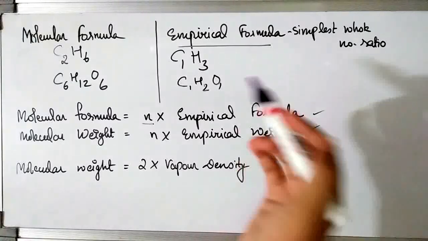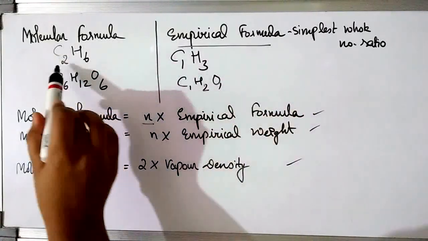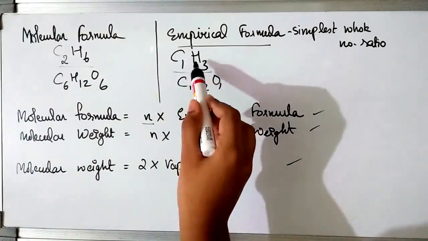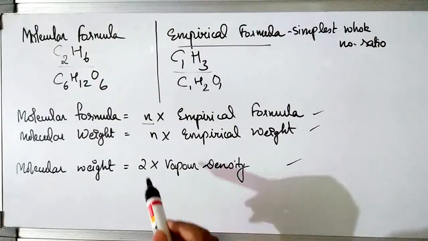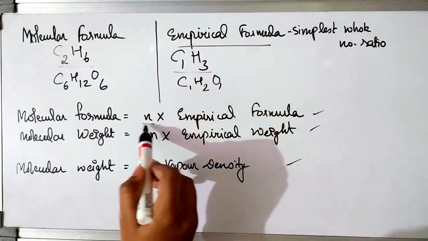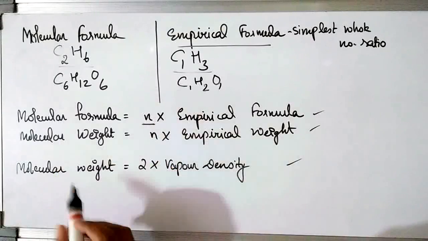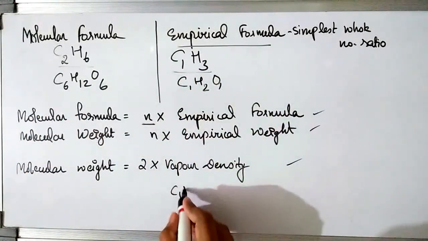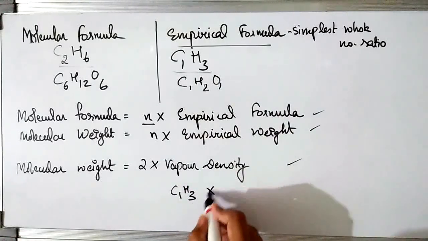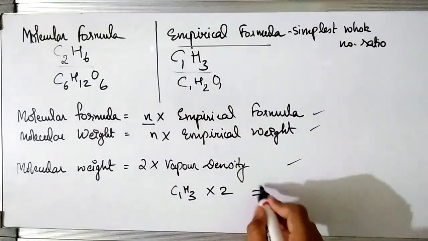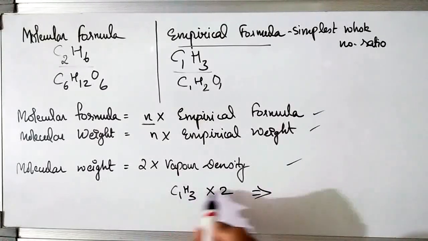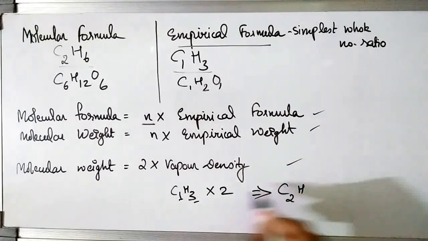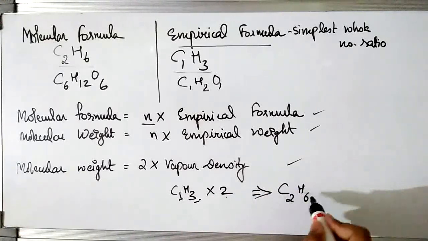For example, over here you can see this is the molecular formula C2H6 and this is the empirical formula. If I ask you to change this empirical formula into molecular formula, you would say that I have to multiply by something, n. Suppose I multiply this C1H3 by 2. The subscripts get multiplied, so it becomes C2 and H, 3 2s are 6, so it becomes C2H6.